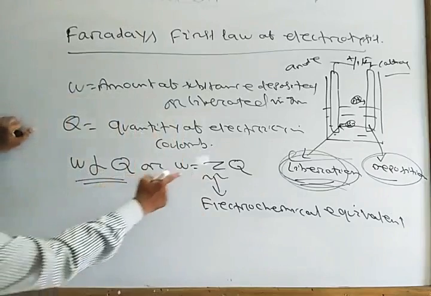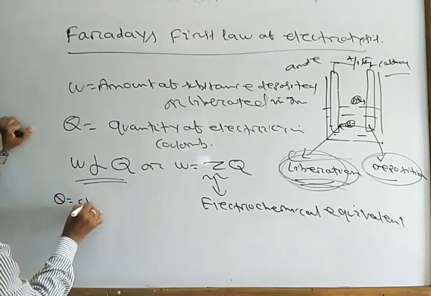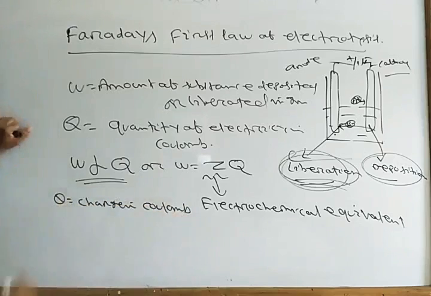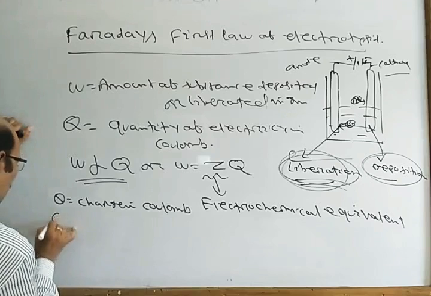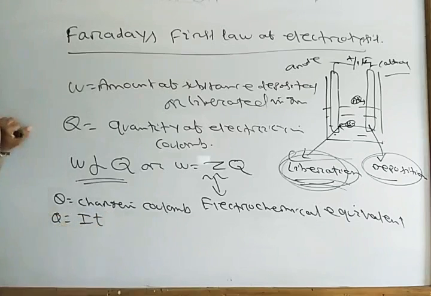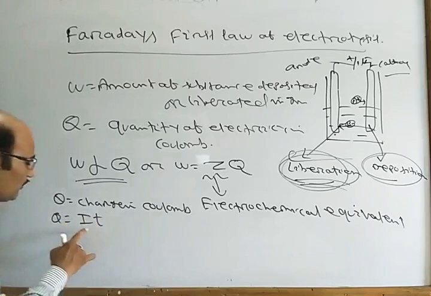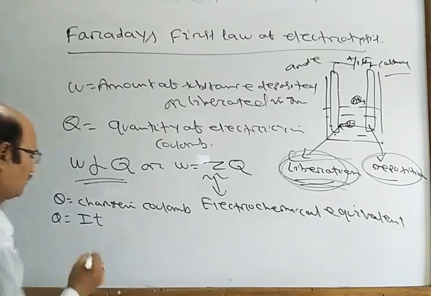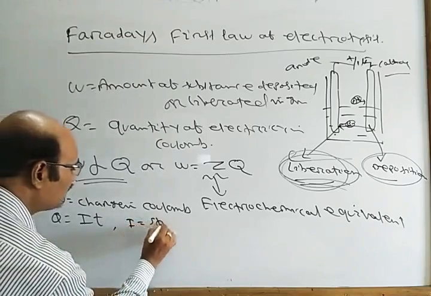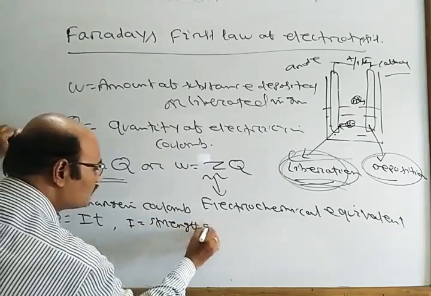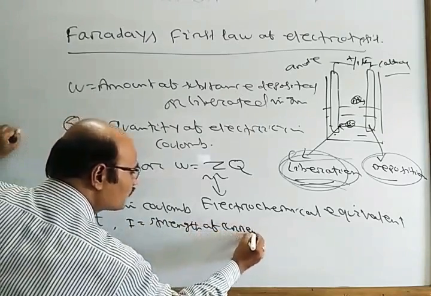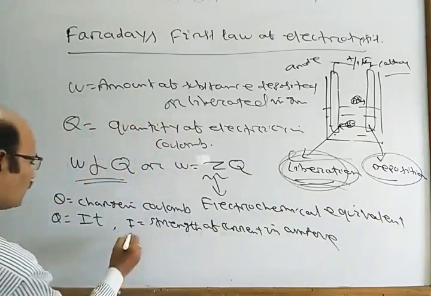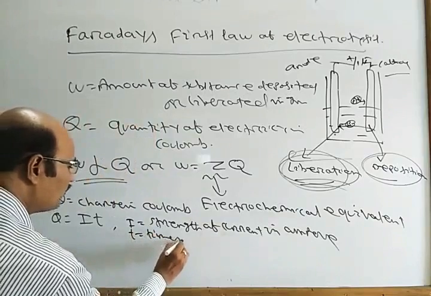Now Q is the charge in coulomb, but Q equals I into T, where I is the strength of current in ampere and T is the time in second.